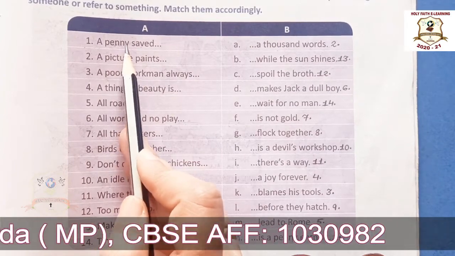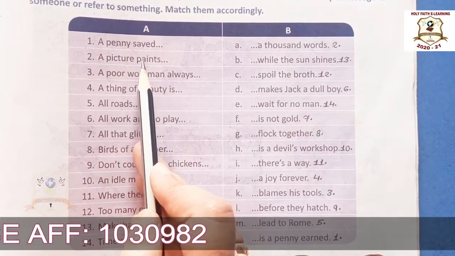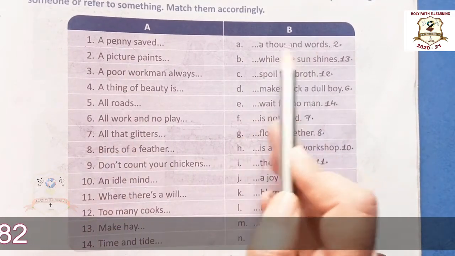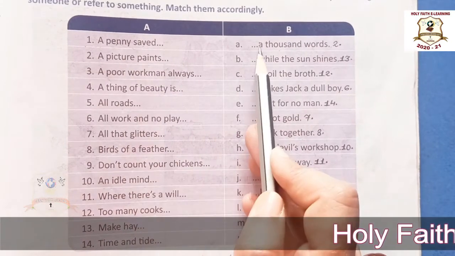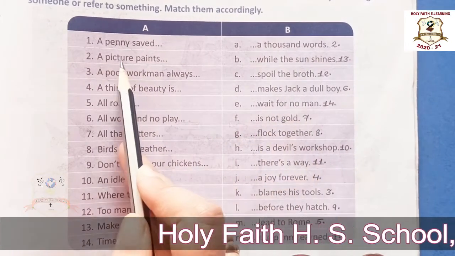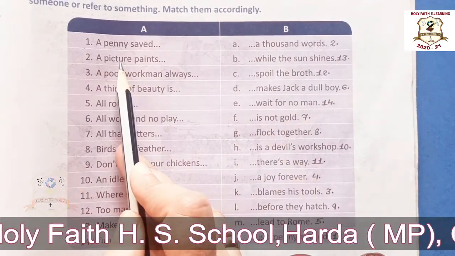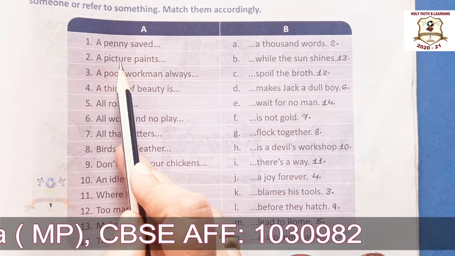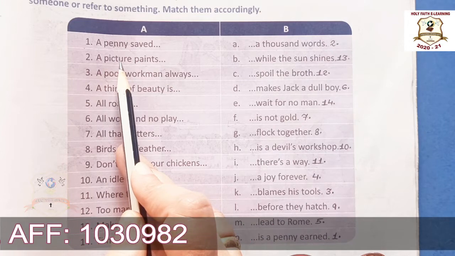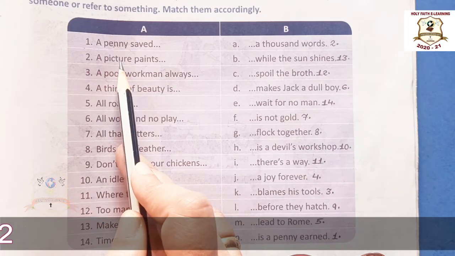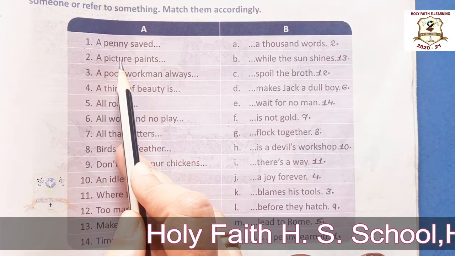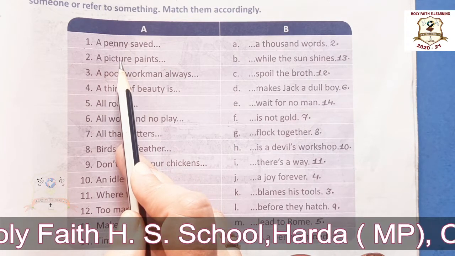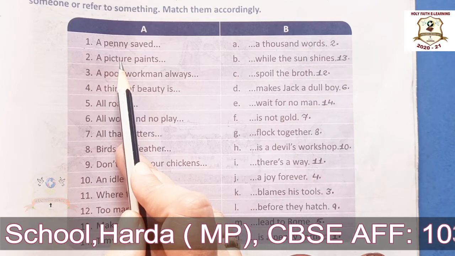Okay, now second one. A picture paints 1,000 words. Okay, the meaning of this proverb is that it is often easier to show something in a picture than to describe it with words. So it is used to say that a picture can tell a story better than words.